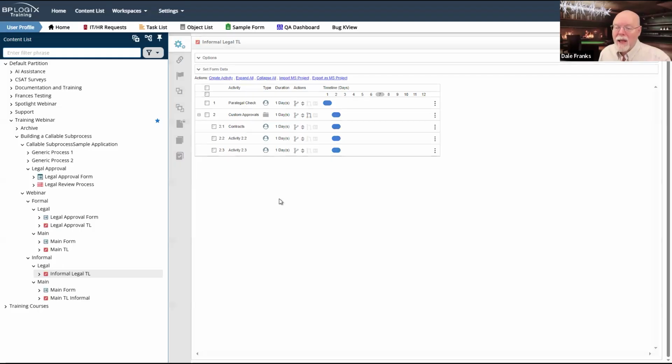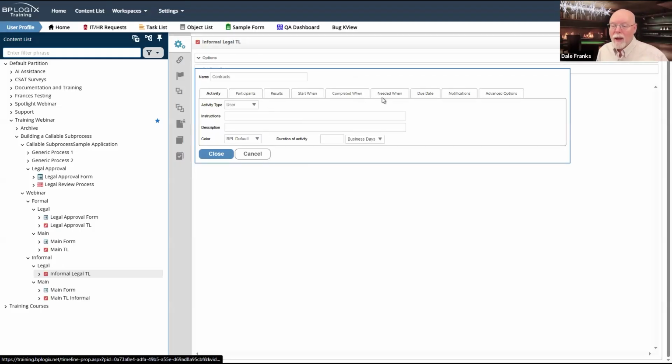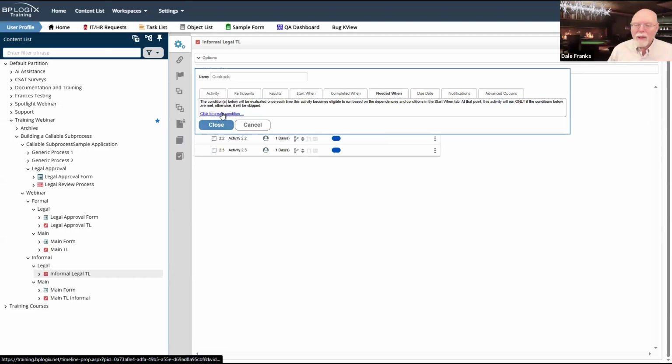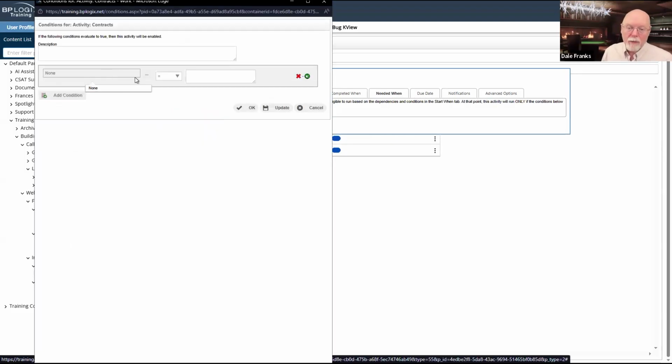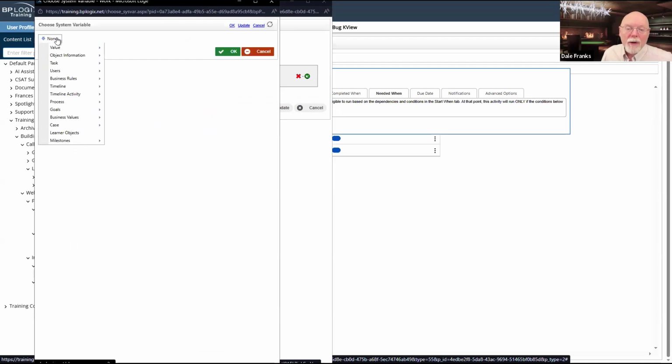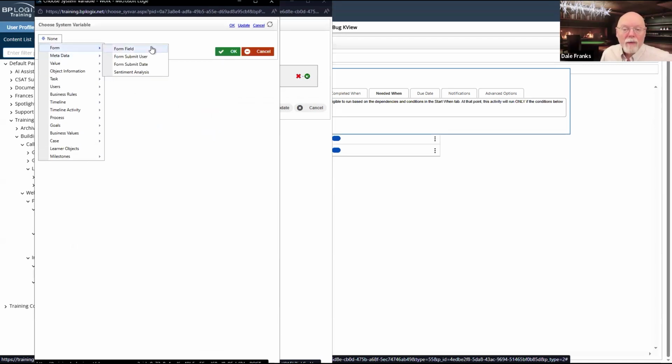So whenever I set this up, this is still cool, but they're all going to run in parallel, so that's fine. All I need to go to is the Needed When tab. Now, what I am not going to be able to do is choose the default, which is form field, because I don't have a form field. There is no form associated with this. In fact, I don't know what form is going to be associated with this. So I'm going to have to set a different value here.